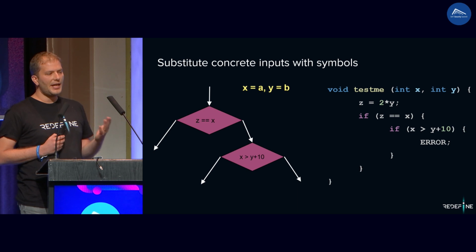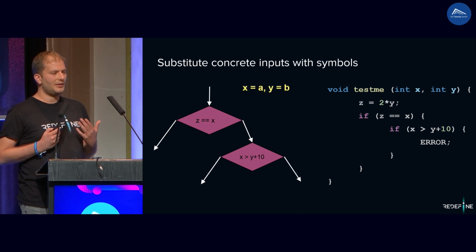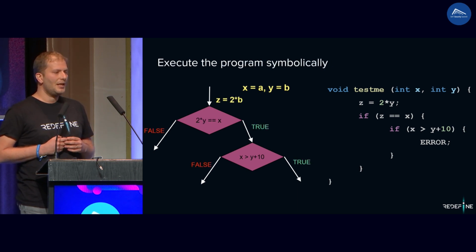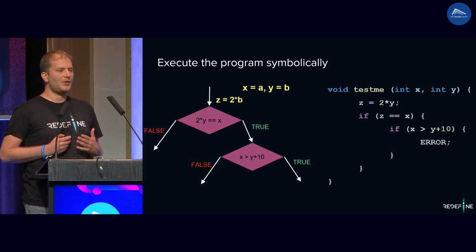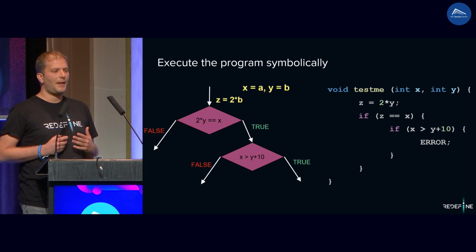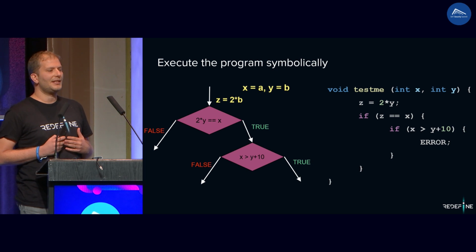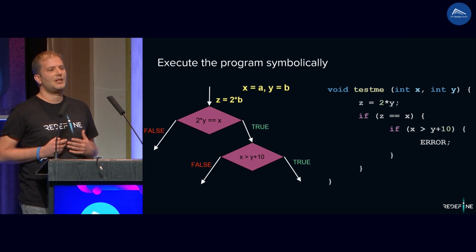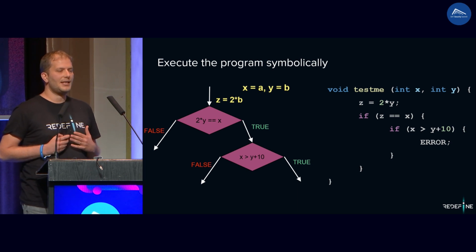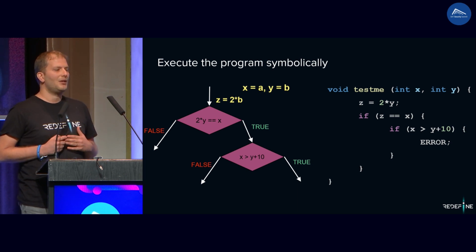In this example, A and B are symbolic inputs. Then we execute the program symbolically. Operations in the program that involve these symbolic inputs are carried out symbolically. In this example, Z equals 2 times Y, which translates to the symbolic expression Z equals 2 times B.